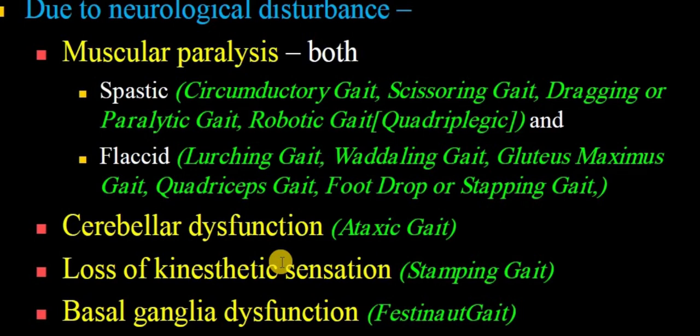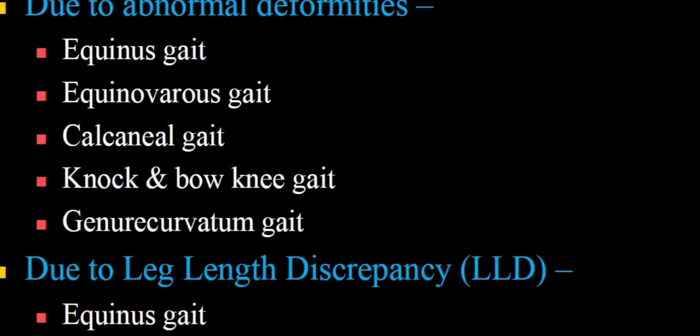Loss of kinesthetic sensation is called a stamping gait, and basal ganglia dysfunction can cause a festinating gait. Due to abnormal deformities, there may be equinus, equinovarus gait, calcaneal gait, knock knee gait, or genu recurvatum gait. Due to limb length discrepancy, there is one gait called equinus gait.